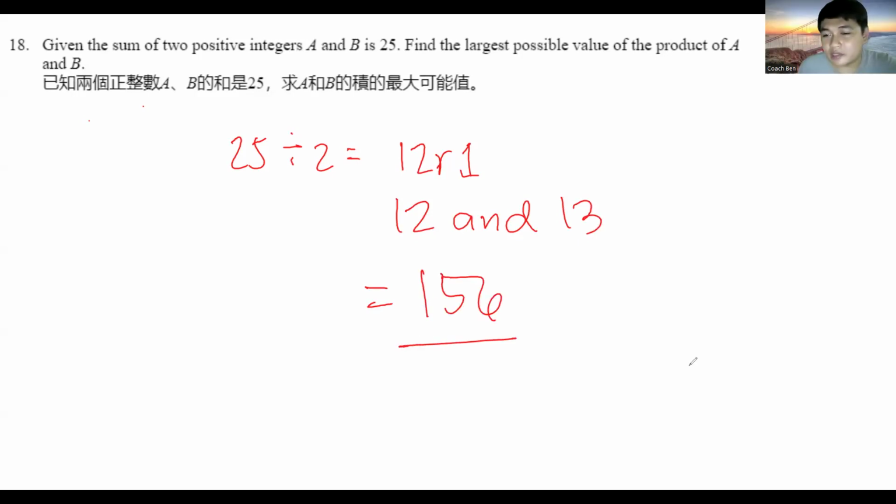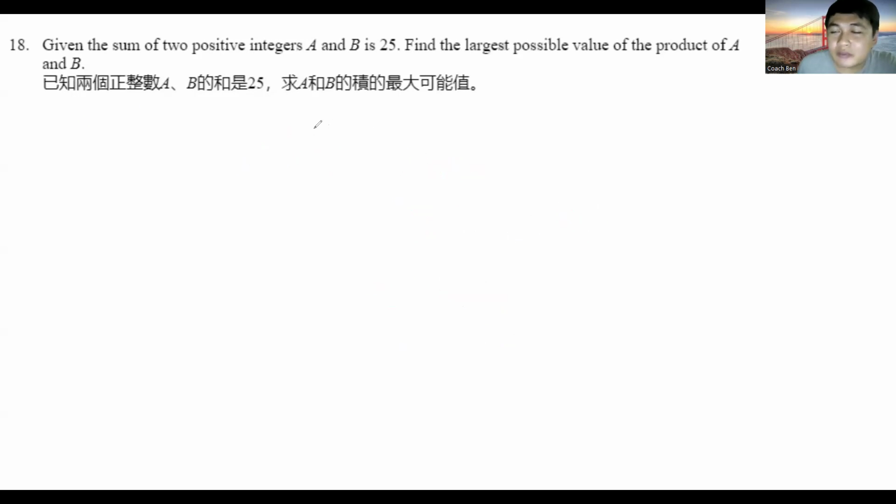Okay, very good. So the answer is 156. So all we have to do is, if you have two numbers, the largest possible product will be when A is almost equal to B, when A and B are as close to each other as possible.